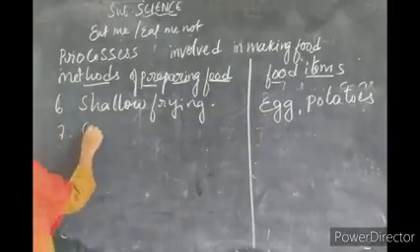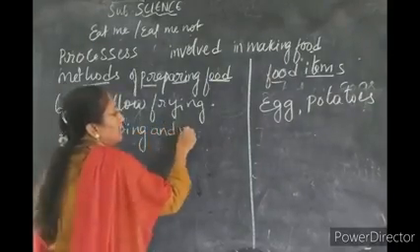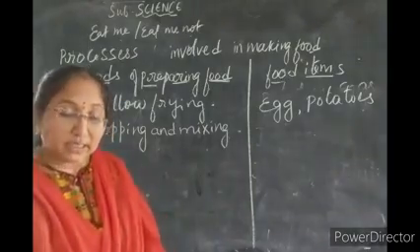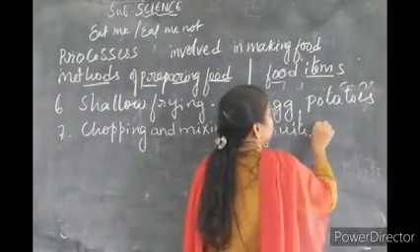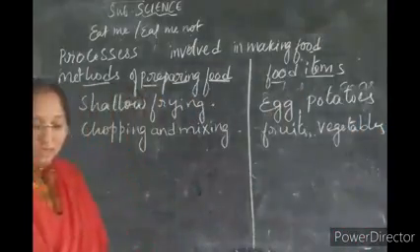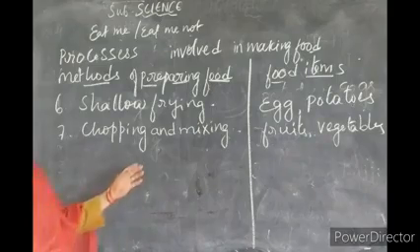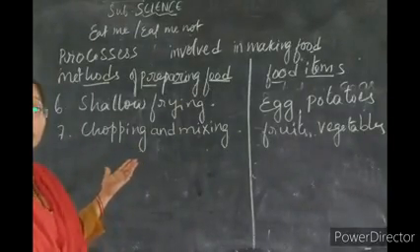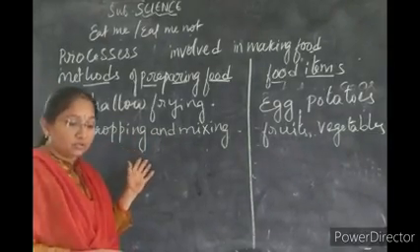And another, chopping and mixing. Chopping means it is nothing but cutting. Fruits or vegetables you can cut and make as a dish. So these are the methods which we use regularly in our lifestyle, the preparatory methods of different food items. I hope you all understood. So let us go to the next.